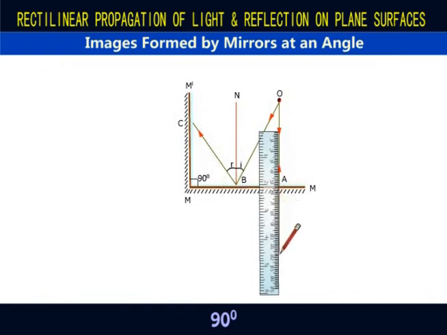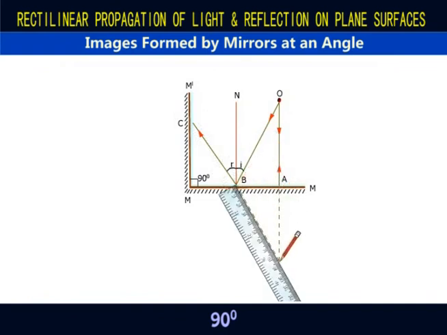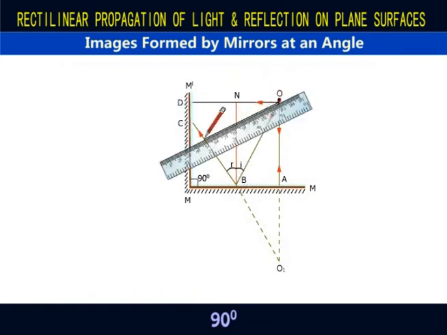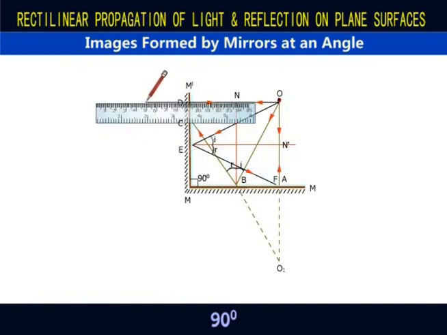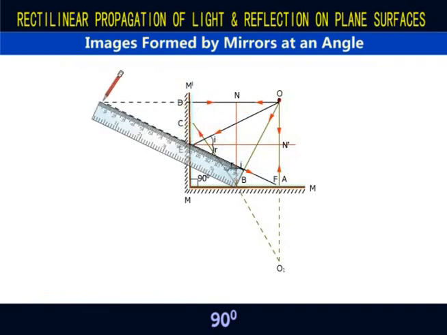Extending the two rays OA and BC backwards, the first image is formed at O1. OD and OE represent the rays incident to mirror MM prime. OD, being normal, retraces its path, while OE is reflected along EF. Extending OD and EF backwards, the second image is formed at O2.